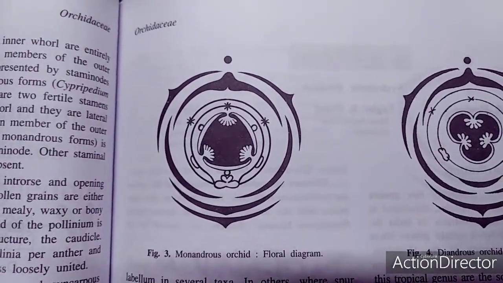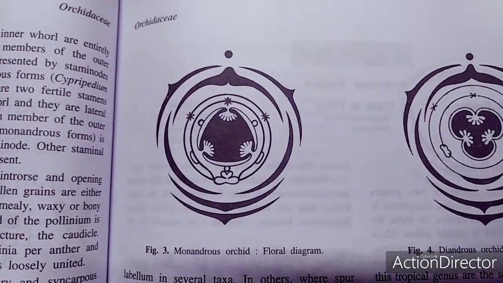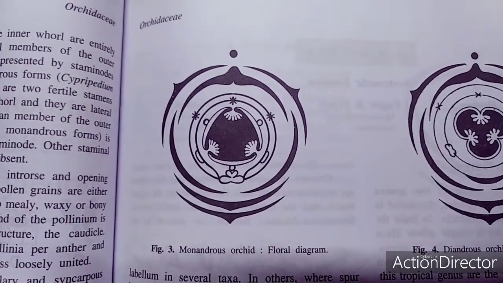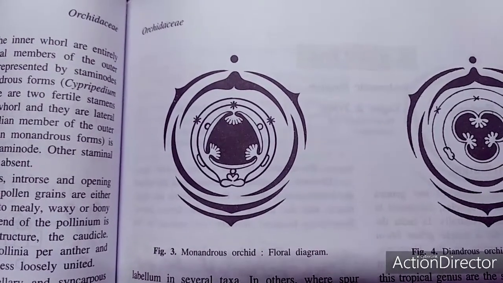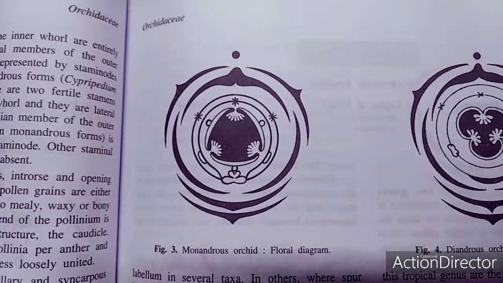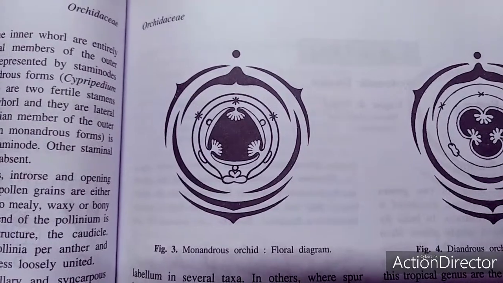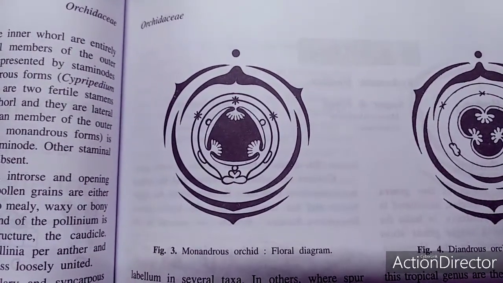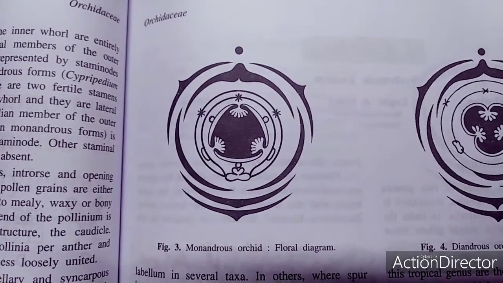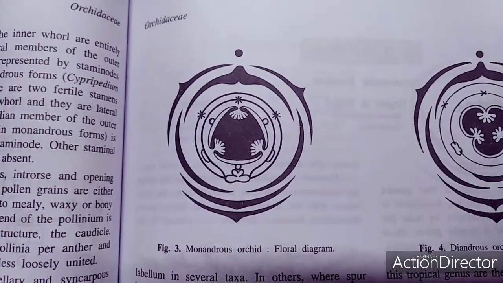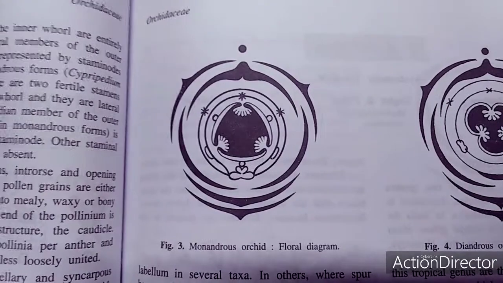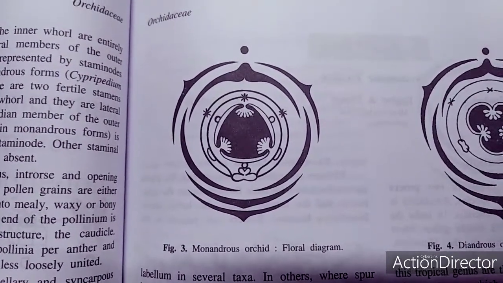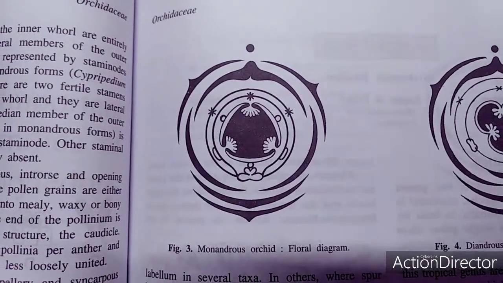The anthers are distichous, introrse and open by longitudinal slits. The pollen grains are either granular or agglomerate into a waxy condition, so waxy pollinia are there. One end of the pollinia is extended into a sterile structure, the caudicle. There are 2 to 8 pollinia per anther. As we just talked about in the identification features, they are free or more or less loosely united.